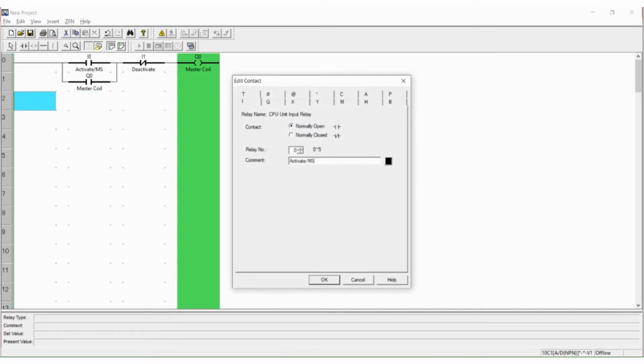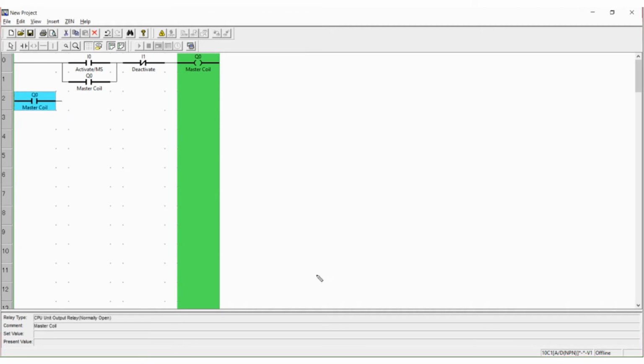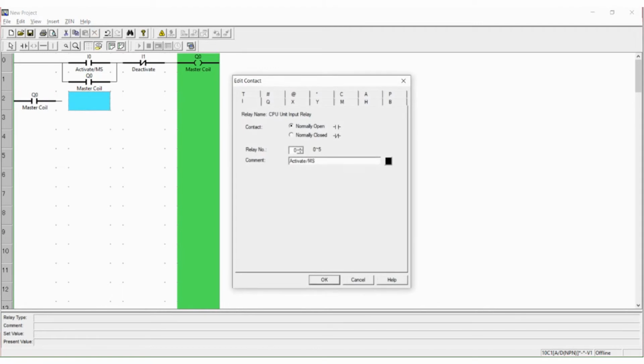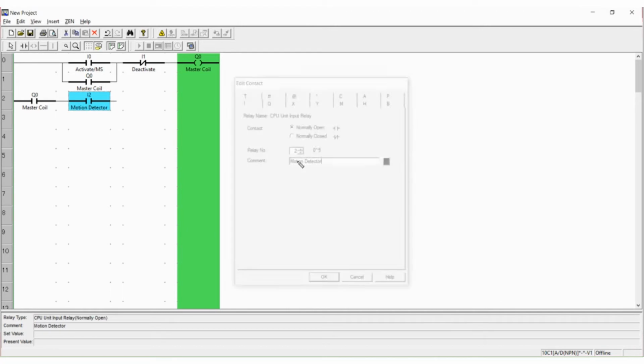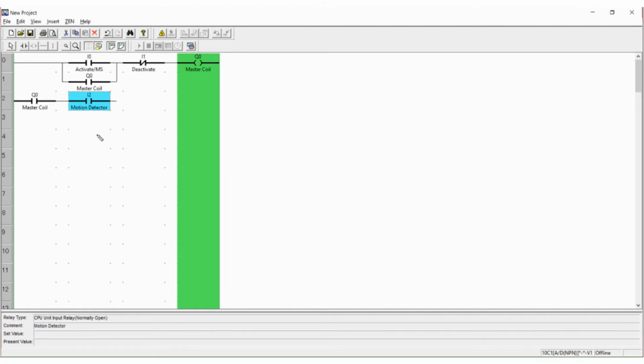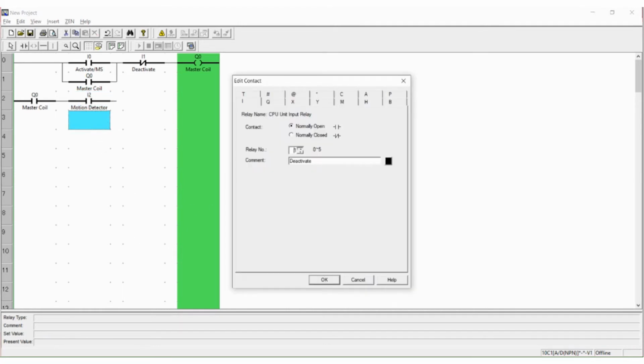And then let's link our Q0, which is our master coil, as a normally open contact, and our third input, which is our motion detector. Below that is our next input, which is a normally closed window sensor.